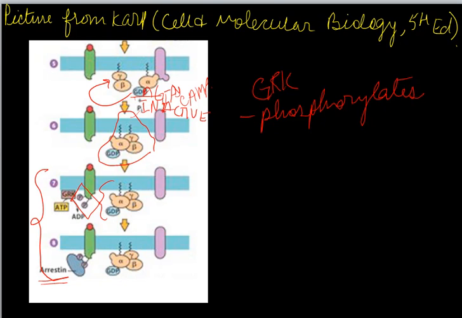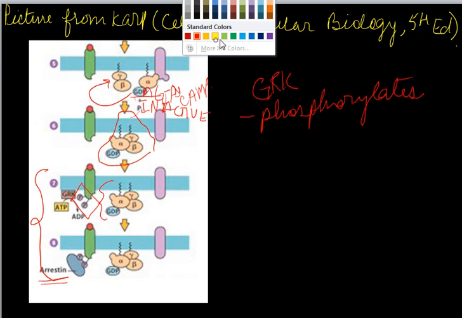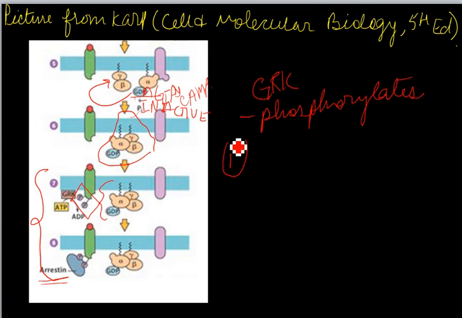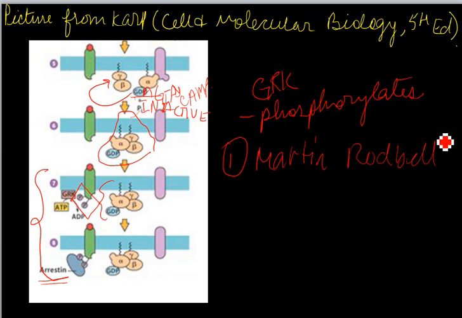Now, just a few things that I should have mentioned in the beginning, but I forgot. Who discovered G protein coupled receptors? Martin Rodbell. Okay, he discovered them, so obviously he deserves the credit for it. So his name is Martin Rodbell, and they were discovered in the 1970s, so not too many years ago.